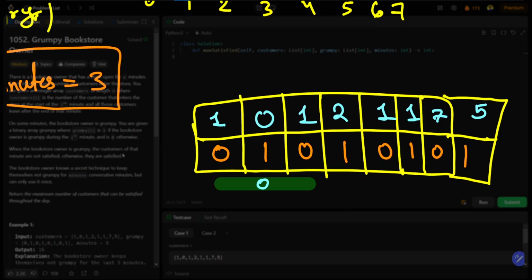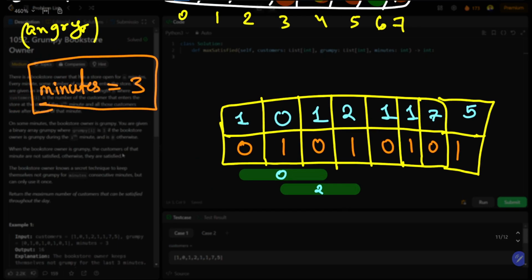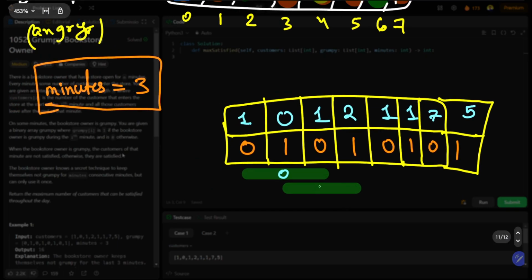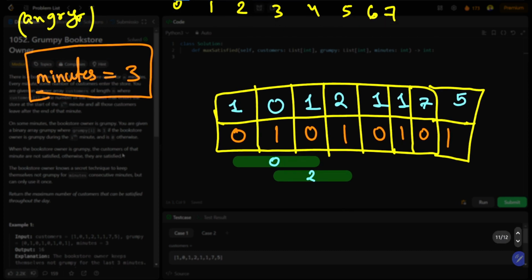What if I choose another window? What if I choose this one? I can again make this non-grumpy, but the total contributed is 2. So we are just checking the maximum number of customers we can satisfy by making this owner non-grumpy.